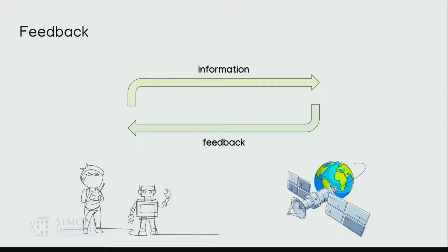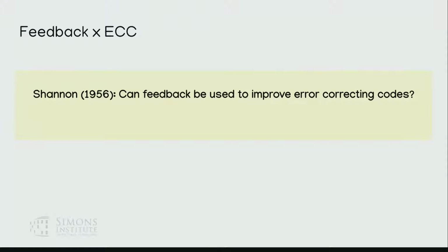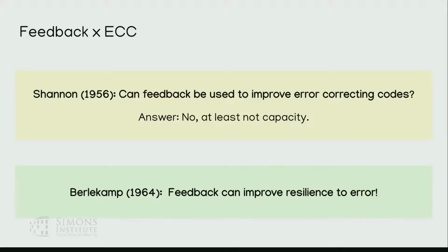So the question I want to ask is, can you use feedback to improve error correcting codes? Unfortunately, the answer is no, at least if you care about capacity. If you care about random errors and you just care about capacity, you actually can't increase the capacity or the rate of communication using feedback. What you can do, though, which Berlekamp showed eight years later, is that feedback can improve your resilience to error.